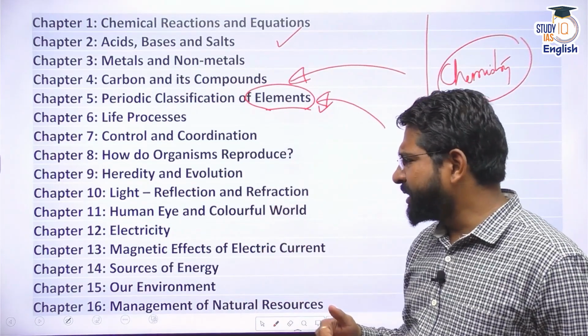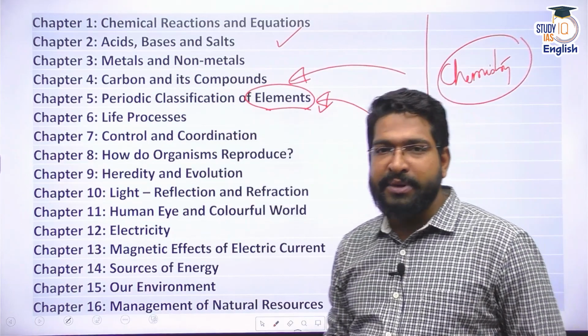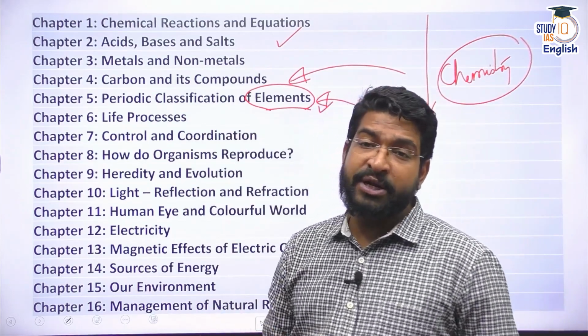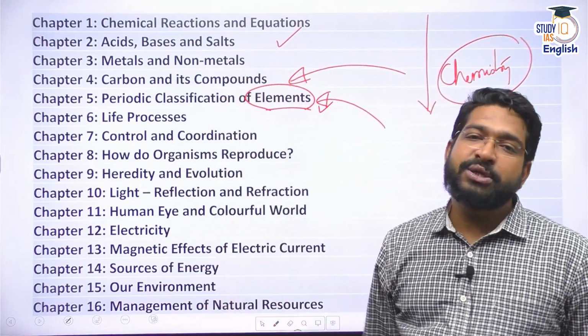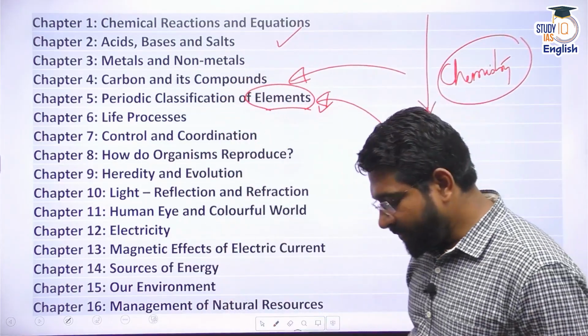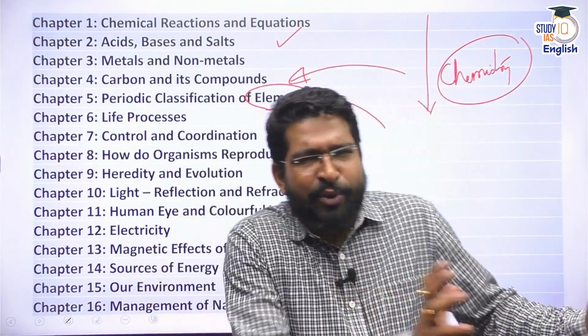I think there are only 13 chapters, and one of the chapters which was eliminated was periodic classification of elements. Although NCERT did give explanation that this syllabus is already there in class 11 as well, it was in news, right? There was a lot of politics around it. Let's leave that politics apart.